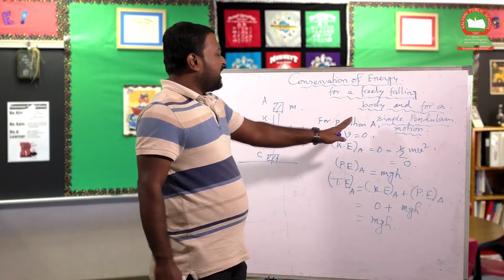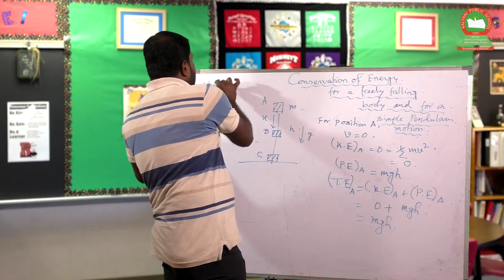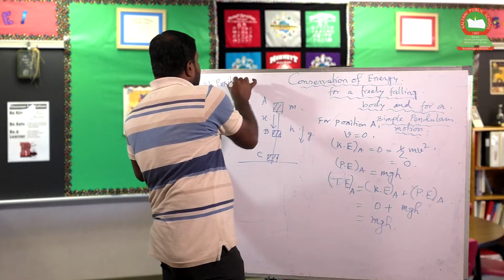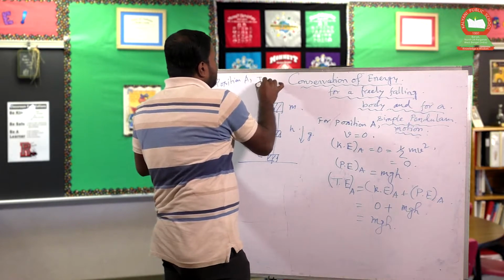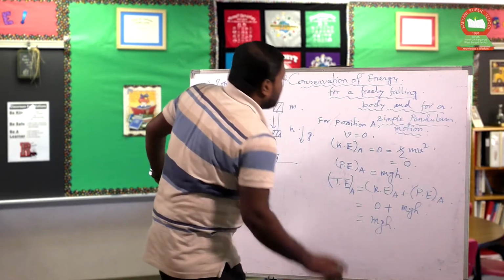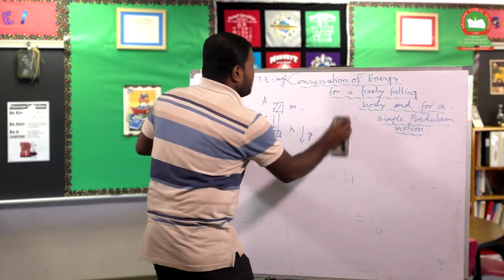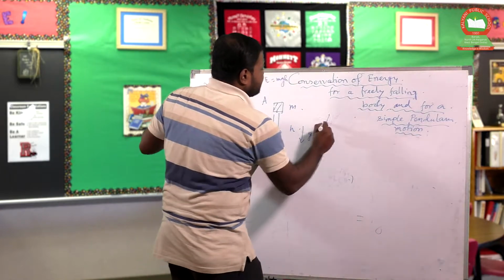So this is the position A. So at position A, we write it down: at position A, total energy is mgh. Now at the position B, what happens? At position B,